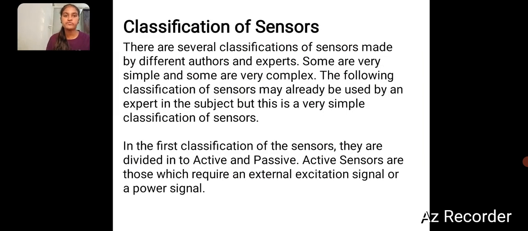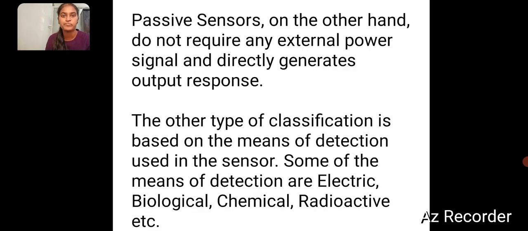Now, the classification of sensors. There are several classifications of sensors made by different authors and experts. Some are very simple and some are very complex. The following classification of sensors may already be used by an expert in the subject. It is a very simple classification of sensors. In the first classification, sensors are divided into active sensors and passive sensors. Active sensors are those which require an external excitation signal or a power signal. Passive sensors, on the other hand, do not require any external power signal and directly generate an output response.